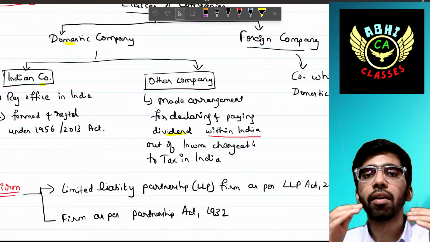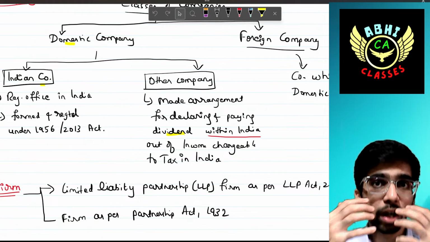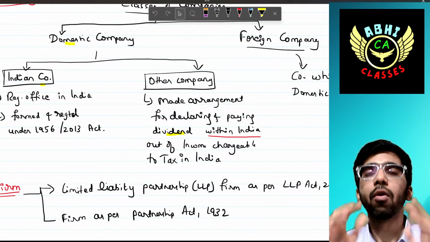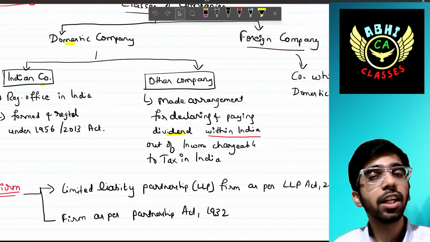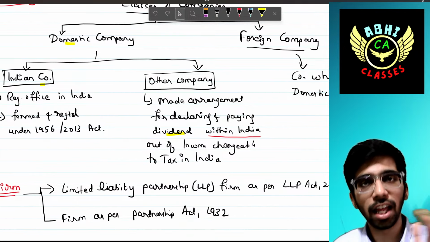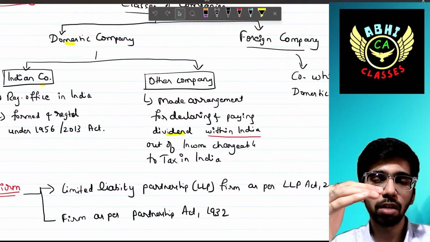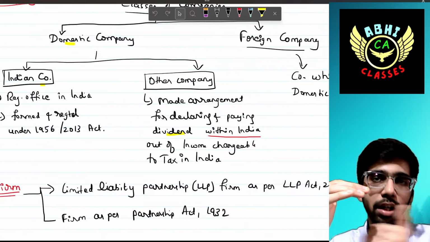Understanding, right? Hence every Indian company is considered a domestic company, but every domestic company need not be an Indian company.